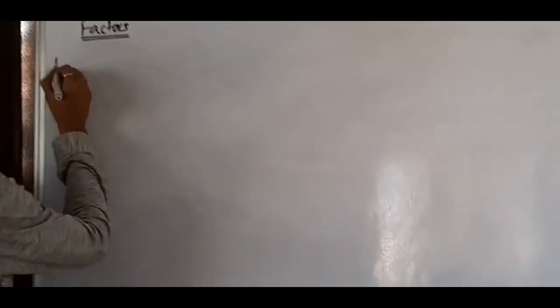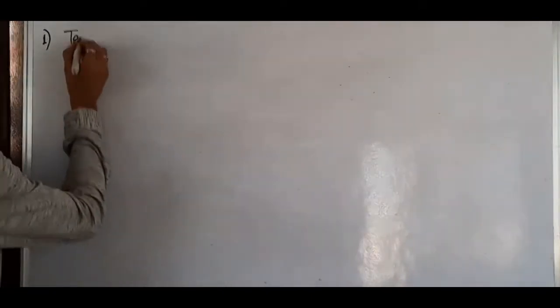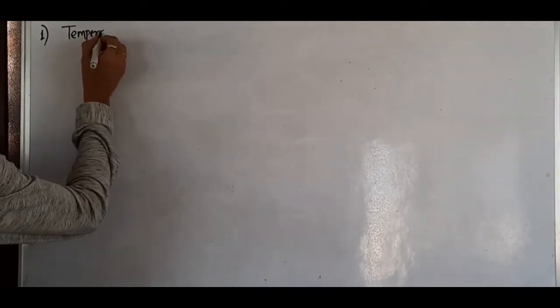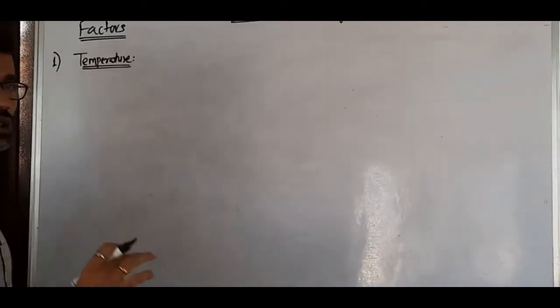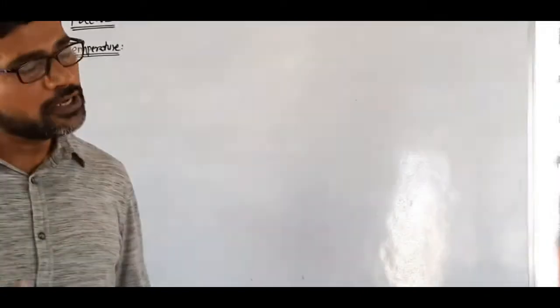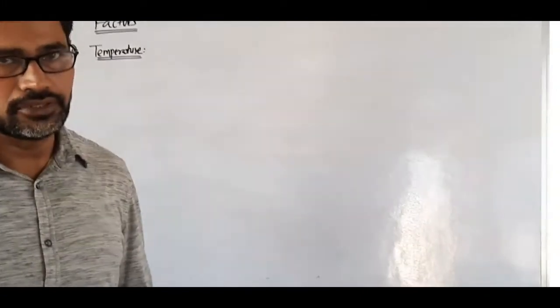See, the first factor which affects adsorption is temperature. Friends, you know that adsorption is an exothermic process, and any exothermic process is always favorable at low temperature.